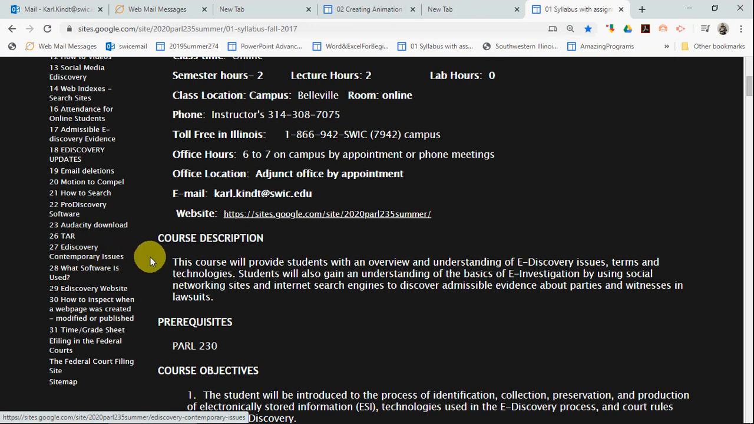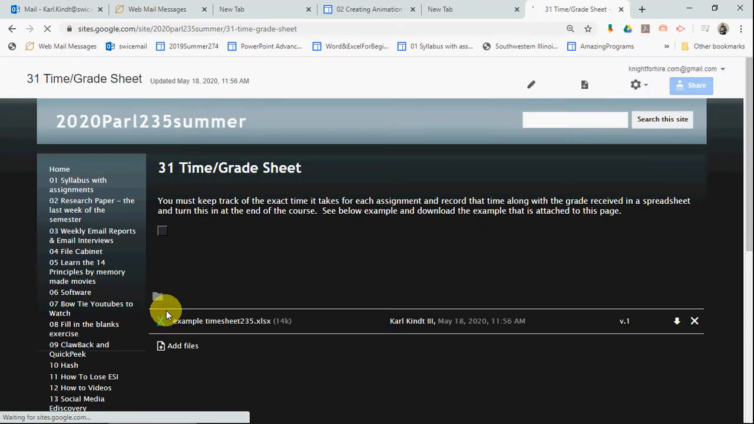E-discovery, contemporary issues. What software is used by paralegals and attorneys nowadays? E-discovery websites that you might want to go to in doing your research. How to inspect when a web page was created and modified. The time and grade sheet, I want to go there. This is something you have to do.